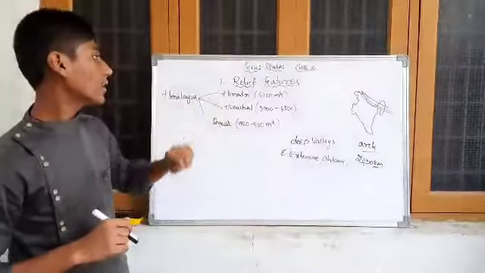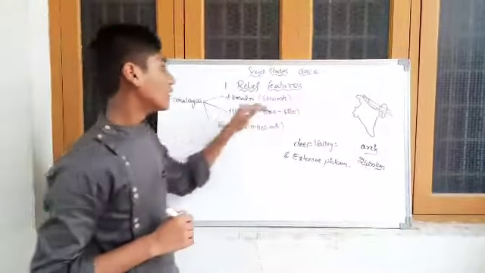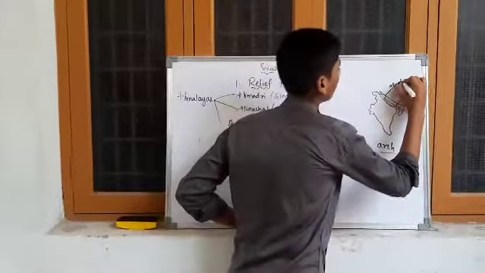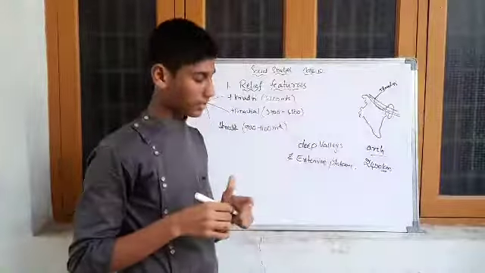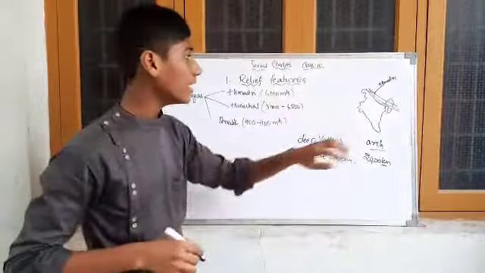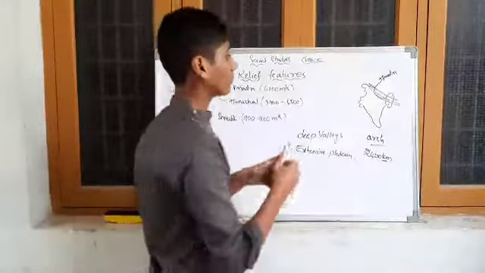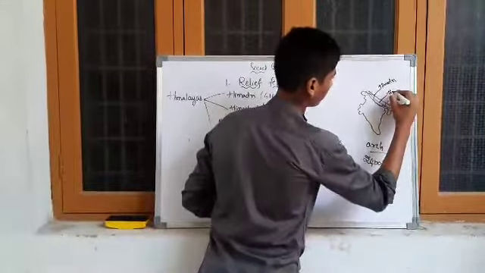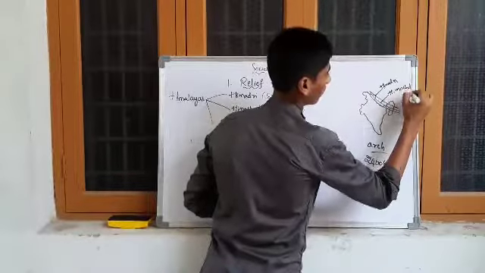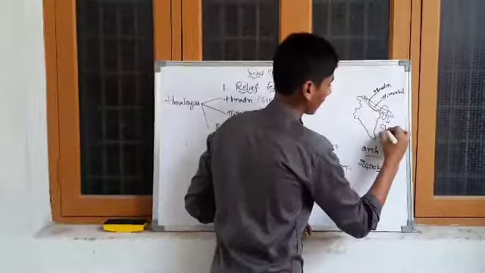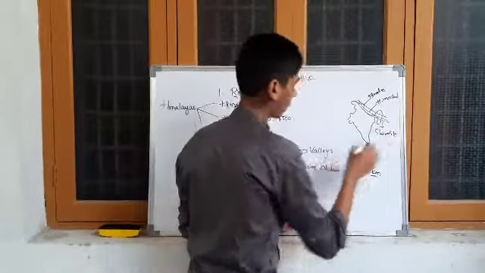Now let us come to the Himadri. The first one is Himadri, the northernmost range of the Himalayas. South of Himadri is Himachal. The southernmost range of the Himalayas is Shivalik. These are the definitions.